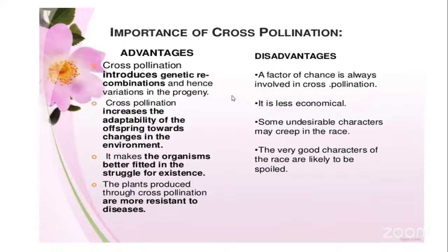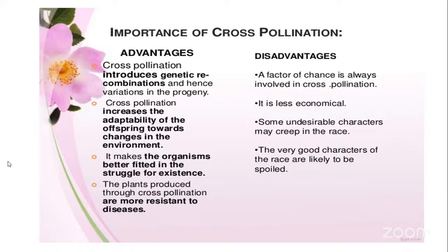Now, what are the advantages and disadvantages of cross-pollination? Cross-pollination introduces foreign pollen grain into the flower, so we can get genetic recombination. Hence, variations in the progenies can be achieved. It increases the adaptability of the offspring to changed environmental conditions and makes the organisms better fit for the struggle for existence. The plants produced through cross-pollination are more resistant to disease when compared to self-pollinated plants. Now, what are the disadvantages?